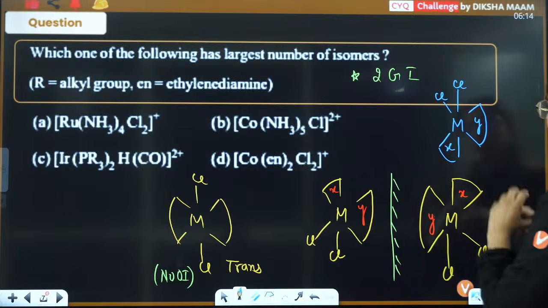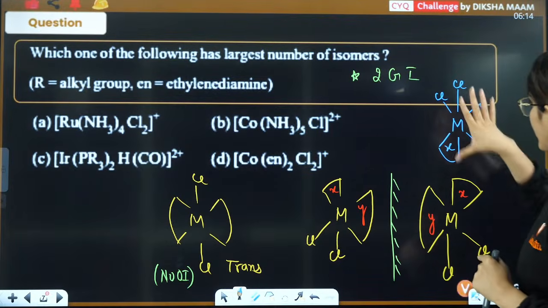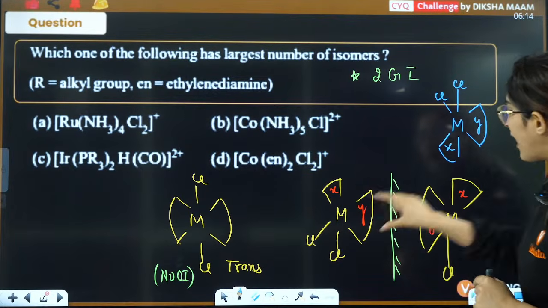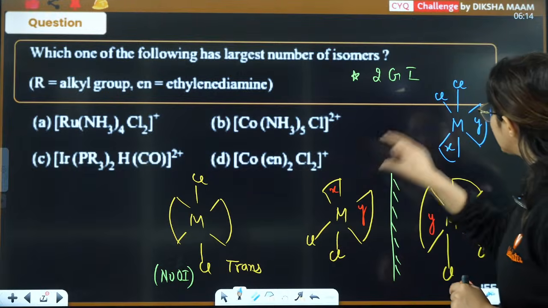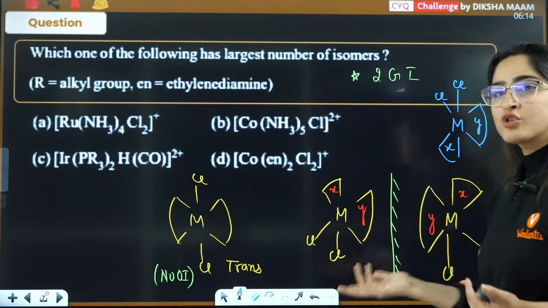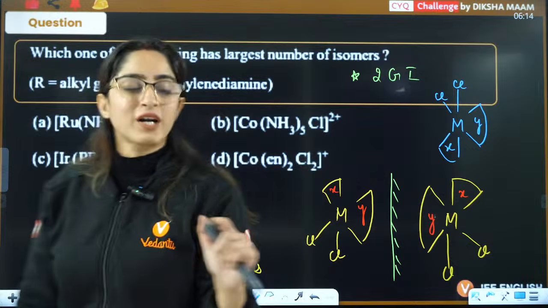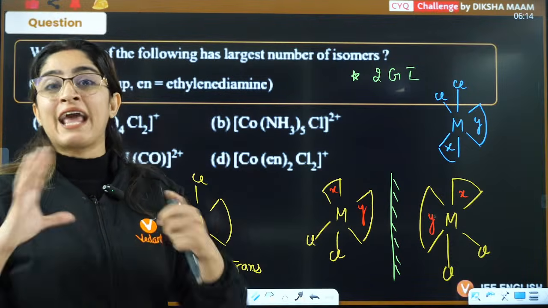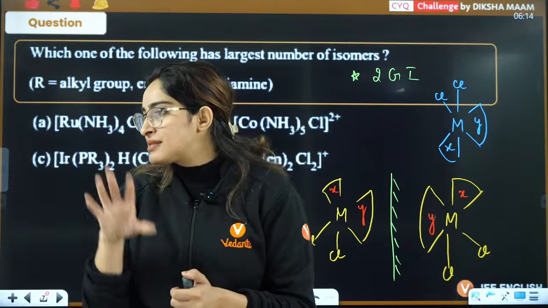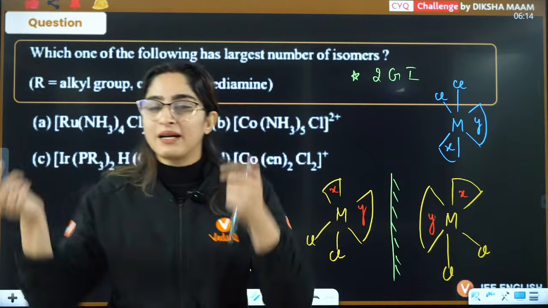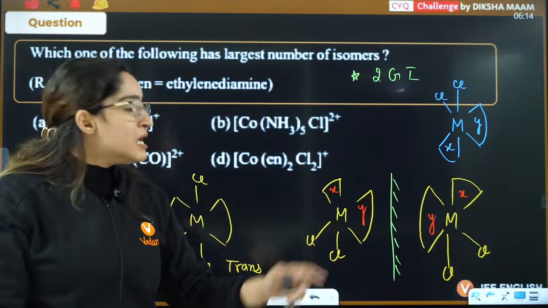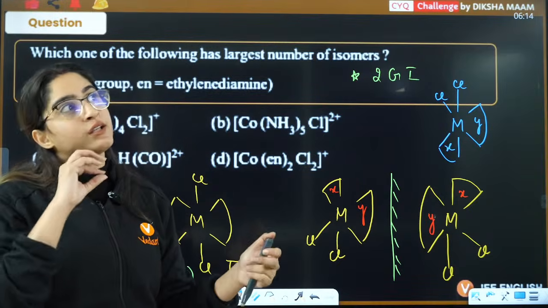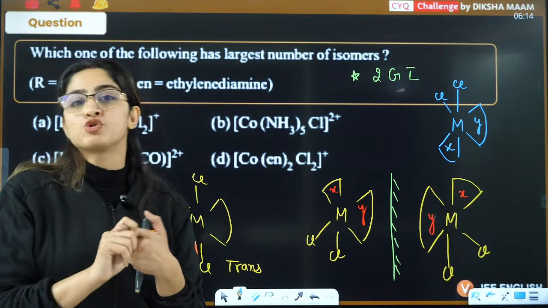Are they superimposable? Definitely not. Can you put it here? This Y and Y is superimposable. Cl, Cl and this X is not superimposable. Beta, what is this X and Y? I'm just telling you that they are in different positions. In 3D, you can see the structure and then answer. But in 2D, in the exam, this is the way you see whether it's superimposable or non-superimposable.